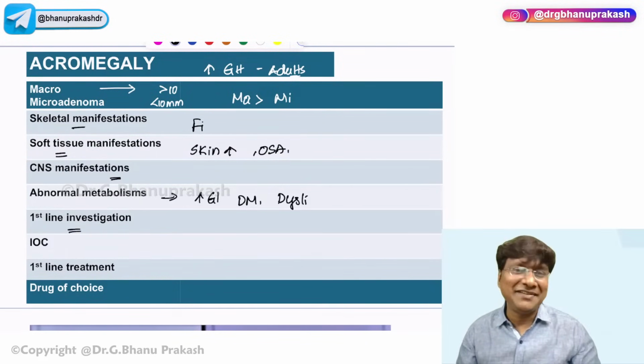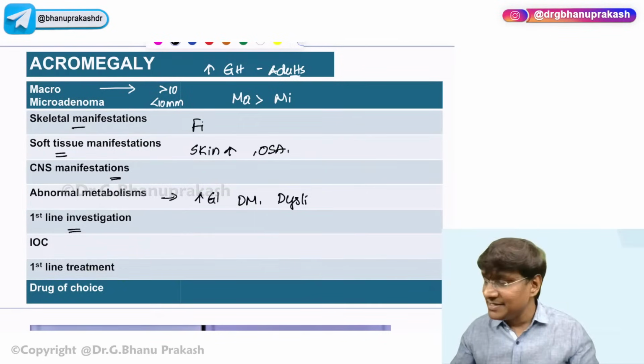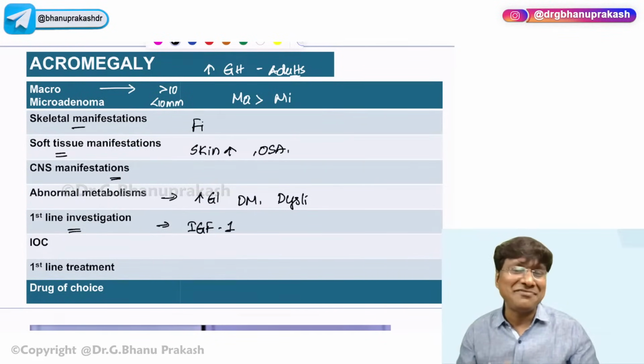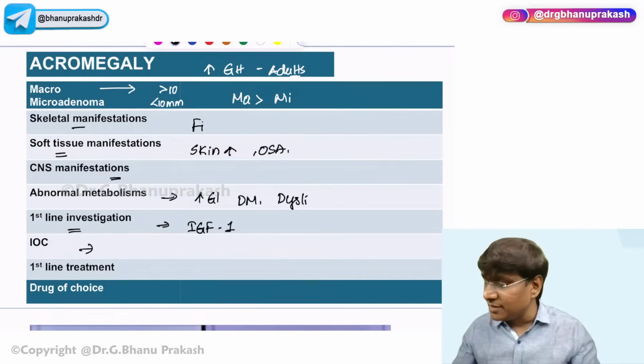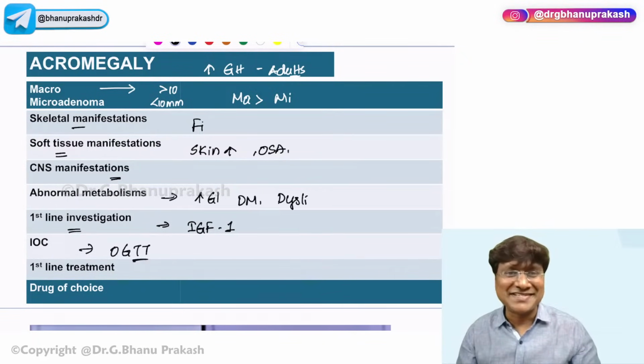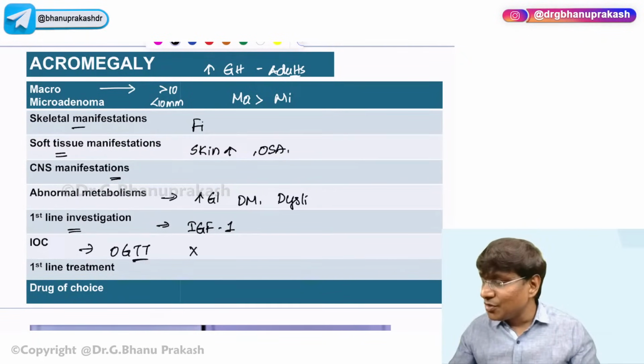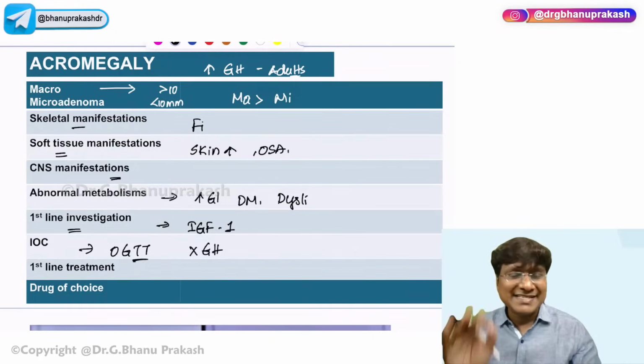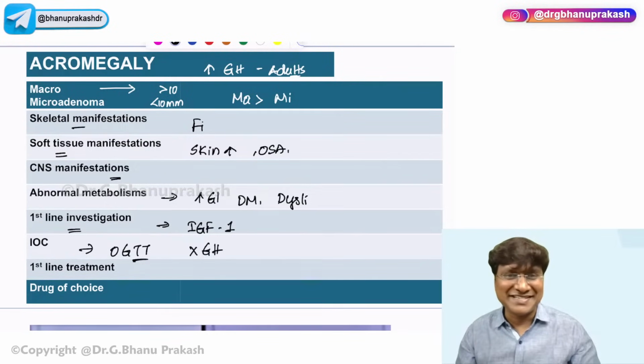Then, what is the first line investigation in patients with acromegaly? You need to estimate the levels of IGF-1. IGF-1 levels are elevated. That will be the first line investigation. Then what is the investigation of choice in acromegaly? You need to give the oral glucose tolerance test. What is this? It is the failure of growth hormone suppression, that is, failure of growth hormone secretion to fall in spite of glucose load. That is the investigation of choice.